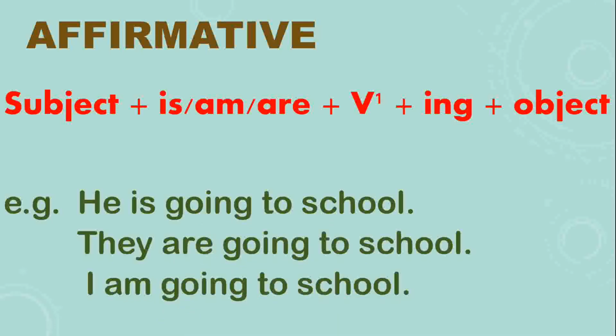So, he is going to school. In the same way, see the rest of the examples. They are going to school. They is your plural, that's why I have used here are, and you know it very well. I am going to school. With I only you can use the helping verb am. Okay, this is your structure of affirmative.